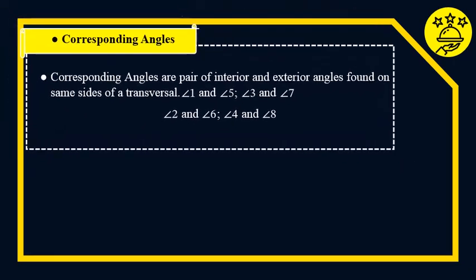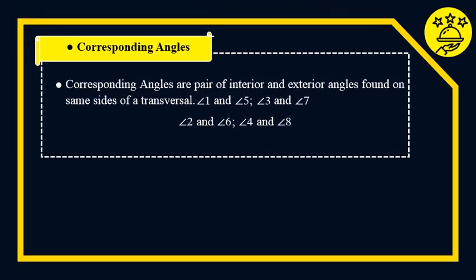And last, we have the corresponding angles. It is a pair of interior and exterior angles found on the same side of the transversal. An example is angle 1 and angle 5. Another is angle 3 and angle 7. And angle 2 and angle 6. And last, angle 4 and angle 8. So these are all examples of corresponding angles.